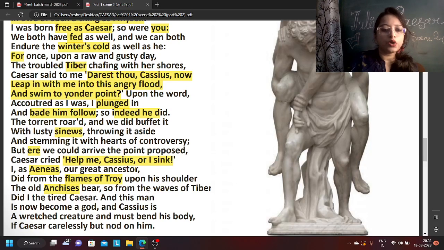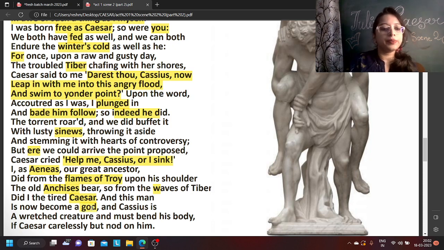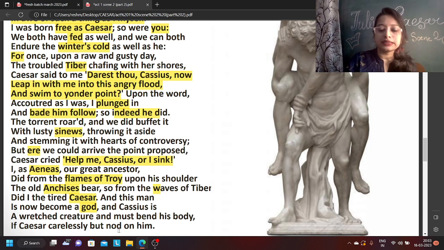In the same way I also saved Caesar from the waves, from being killed. And this man is now become a god. But look what has happened now. I was strong in comparison to Caesar, but he has now become a god. And Cassius is a wretched creature and must bend his body if Caesar carelessly but nod on him. The situation is that everyone has accepted Caesar as a god and I have to nod to whatever Caesar says.